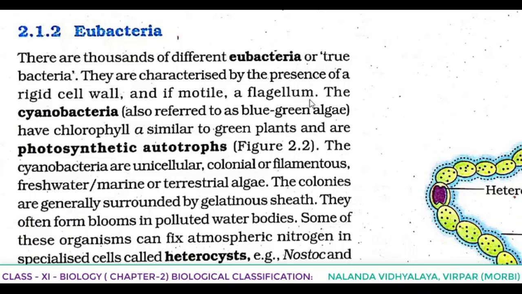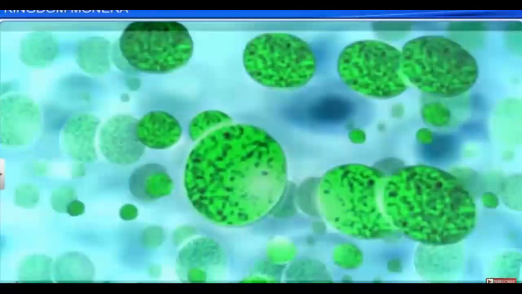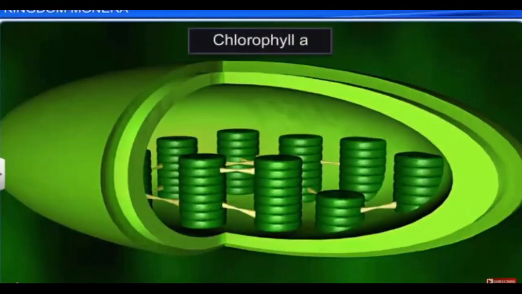The cyanobacteria, also referred to as blue-green algae, have chlorophyll A similar to green plants and are photosynthetic autotrophs. Listen here. The cyanobacteria are also referred to as what?